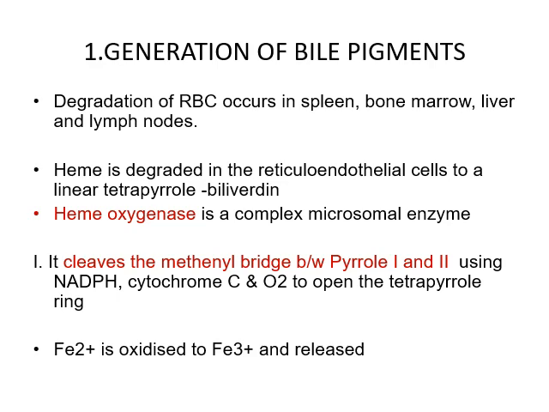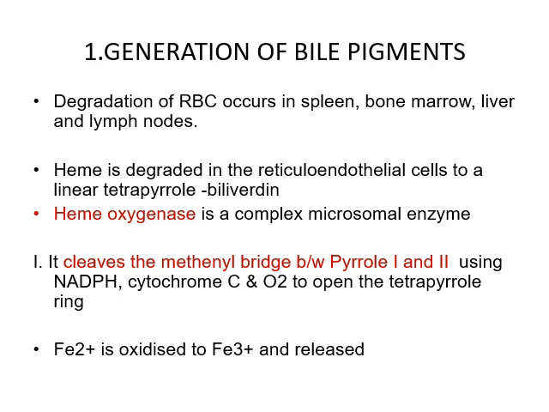Now the heme is degraded in the reticuloendothelial cells to a linear tetrapyrrole molecule. The enzyme which helps to open the ring system is heme oxygenase, a complex microsomal enzyme. It breaks the methenyl bridge between pyrrole 1 and pyrrole 2 using NADPH, cytochrome C and molecular oxygen, opening the tetrapyrrole ring system into a linear tetrapyrrole, biliverdin.